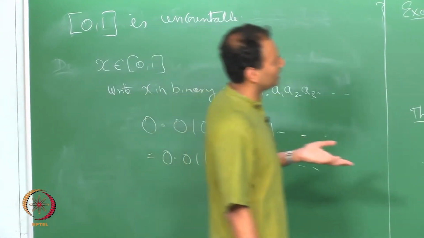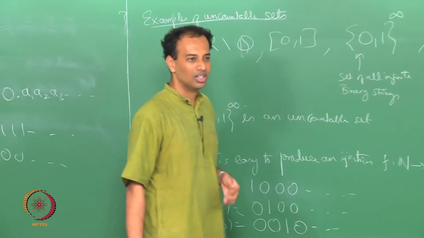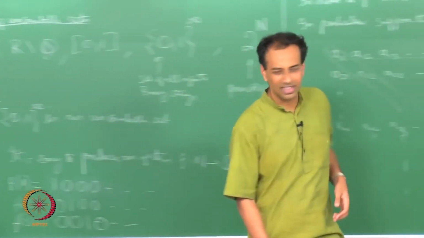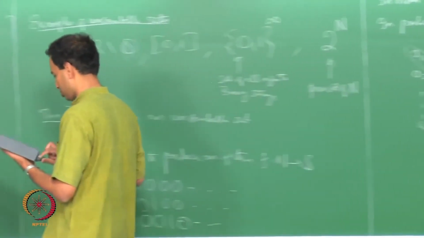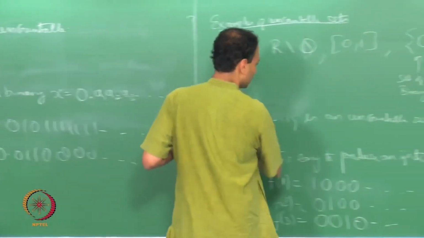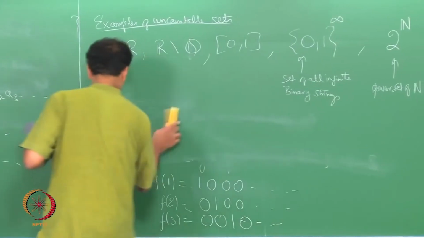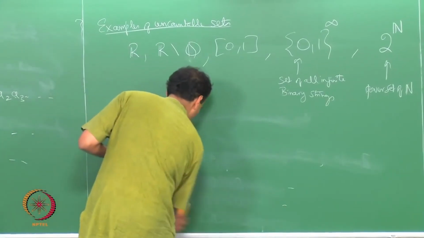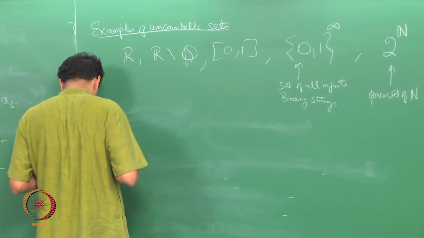A better idea is to simply get a bijection from 0 1 to R. Actually, I think I have a bijection in my notes here. So, if you want to prove that R is uncountable, let us see, I think I have an example here.